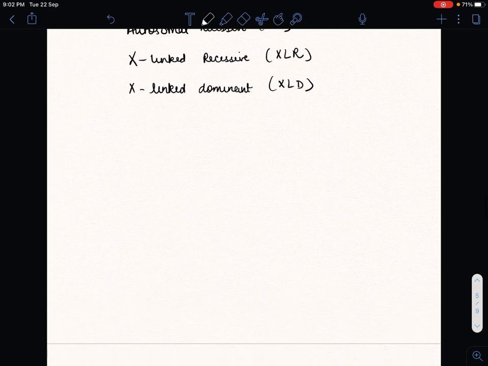Autosomal dominant. So in autosomal dominant, as we know, it can also be expressed in heterozygous state, and in this male and female both are equally affected.